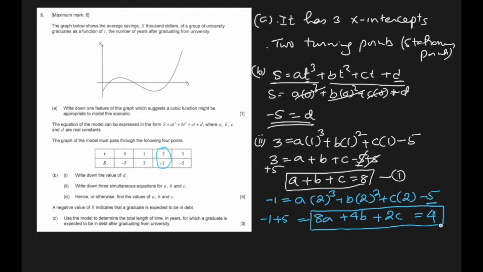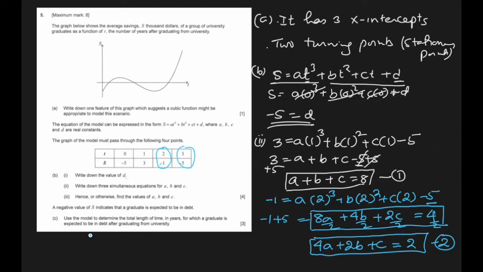If you want to simplify this, because all of them are even, you can divide every one by 2 to make it simpler. So it becomes 4A plus 2B plus C is equal to 2. Equation number 2.